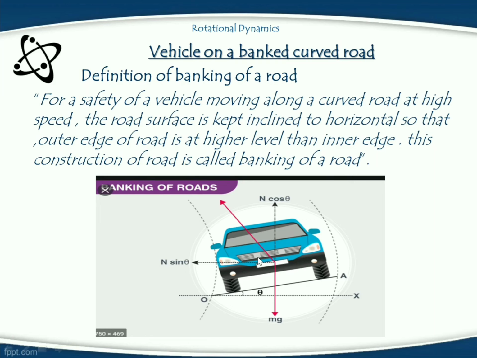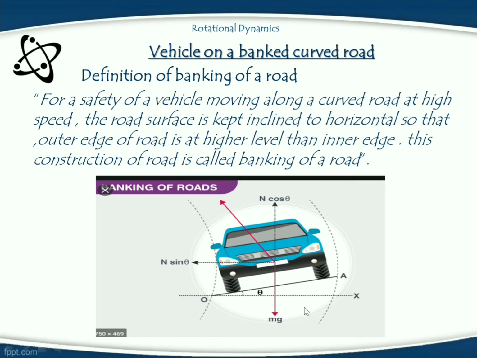See in this picture, we get a clear idea of banking of road. In this picture, OX is the horizontal surface and OA is the road surface. OA is the outer edge of the road and OX is the inner edge of the road. In the banking of road, the road surface is inclined to the horizontal surface through an angle which is known as the angle of banking. And in this bank road, the outer edge of the road is at a higher level than the inner edge of the road.